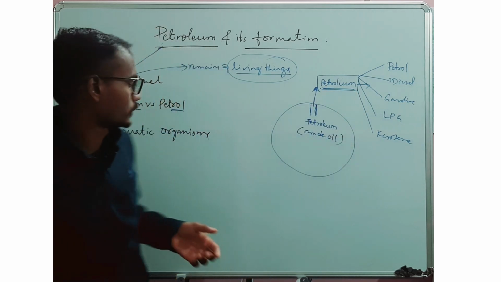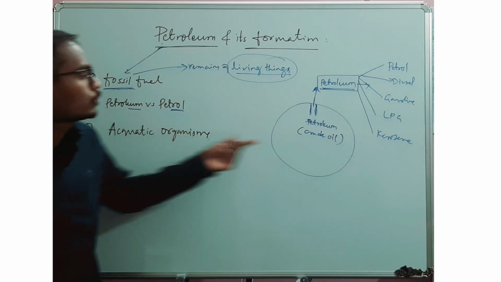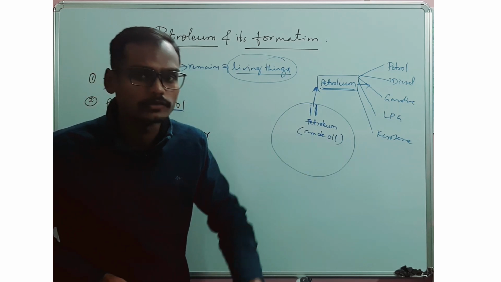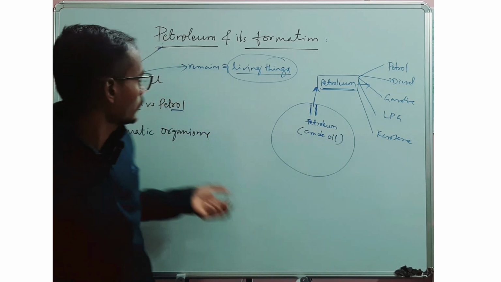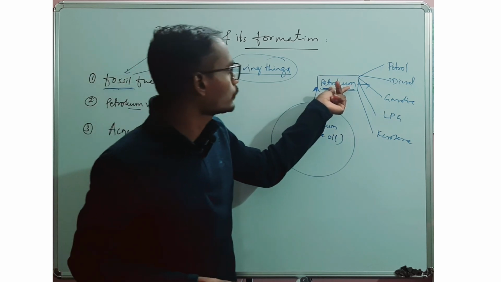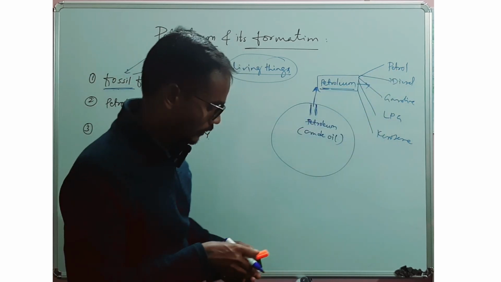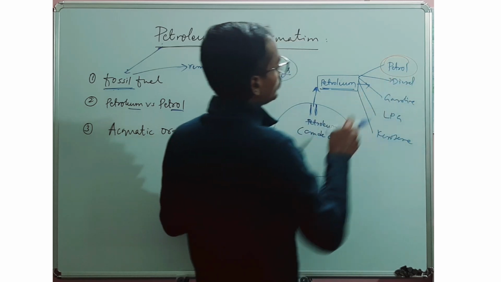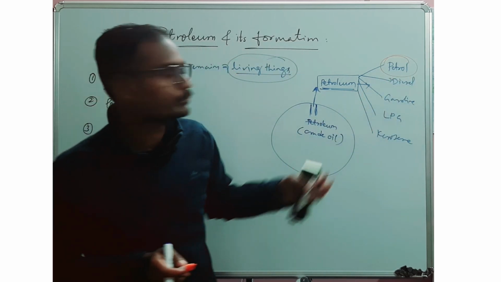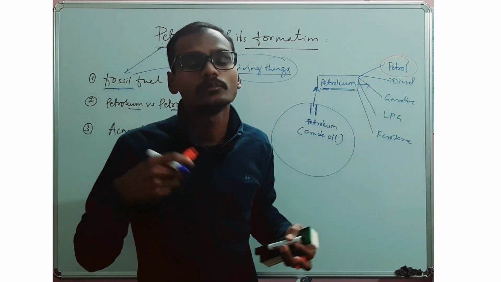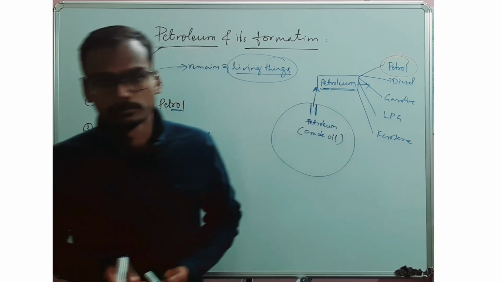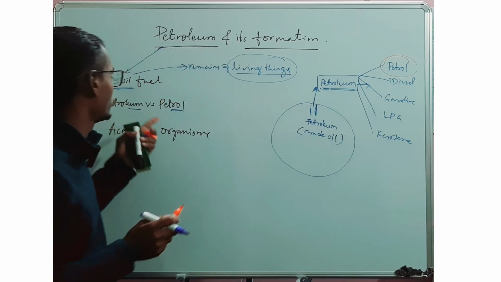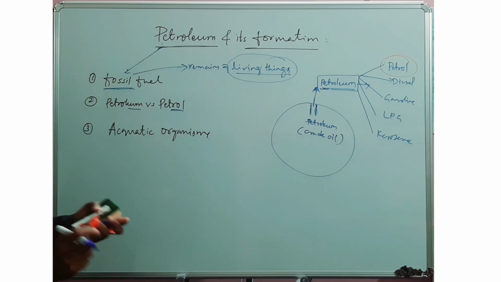Now just understand, petroleum is the crude oil that we get when we extract from the ground. Petrol is a byproduct of petroleum that we get upon the purification of petroleum. I think it is clear now what's the difference between petroleum and petrol.